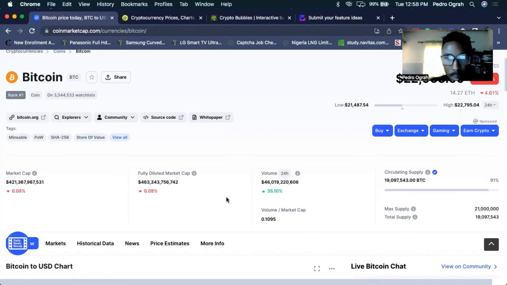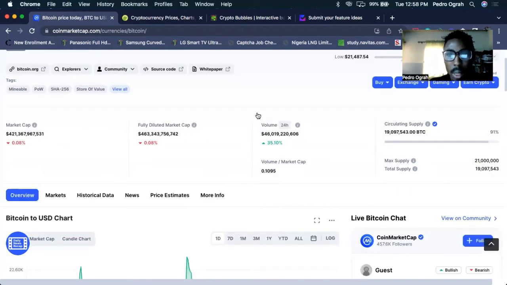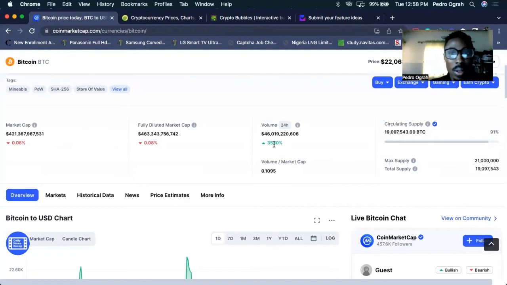Okay. Now, 24-hour volume talks about the amount of cryptocurrency that has been traded in the past 24 hours. That's increased in the past 24 hours by 35.10%. Let's talk about market cap. Market cap usually means the total value of that particular coin. To get the market cap, again, I said it is the circulating